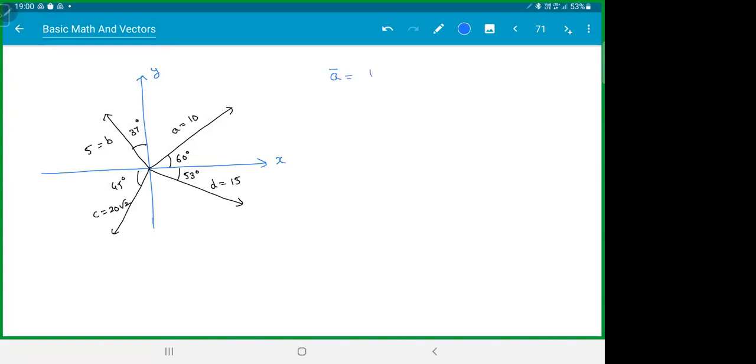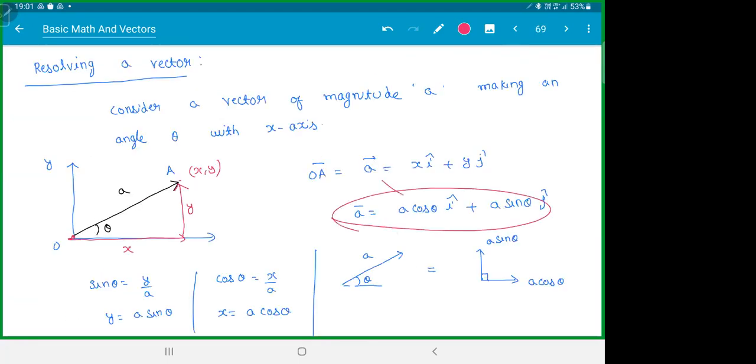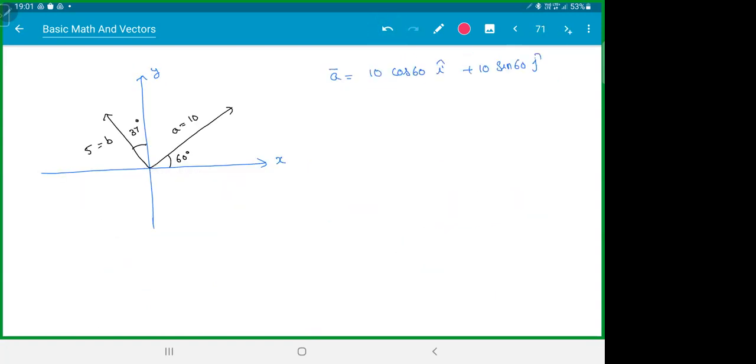A bar is how much? 10 cos 60 i cap plus 10 sin 60 j cap. So how do we do that? Now see, sometimes we get confused like, sir, which one is cos, which one is sine? Don't memorize the answer by heart. This is a blunder. What I want you to remember is something else. You're trying to go from here to here. How can you go? You're going this way and then you're going this way, right? Make sense? Always do it that way.